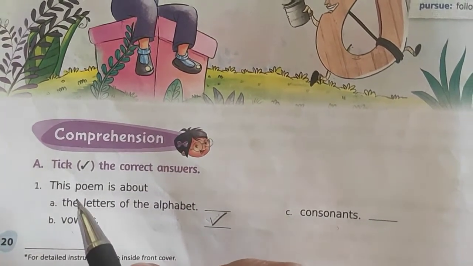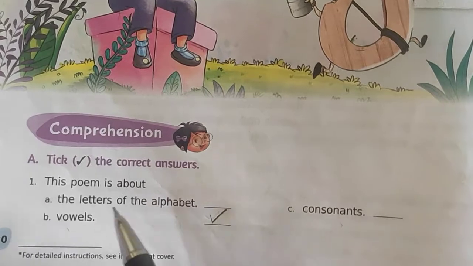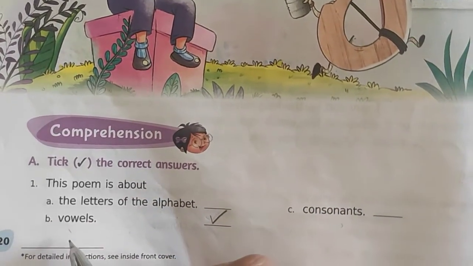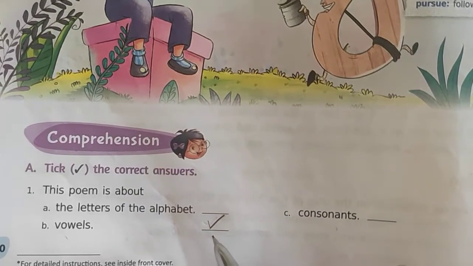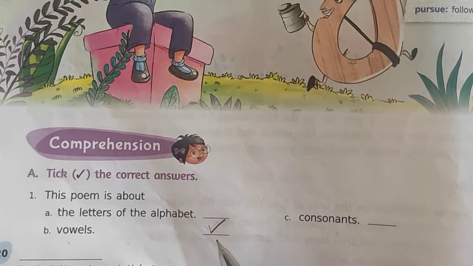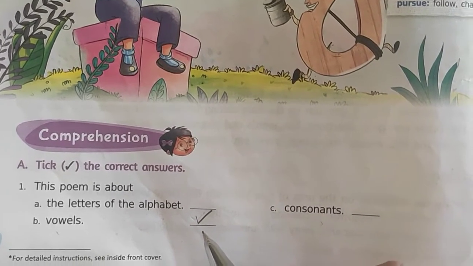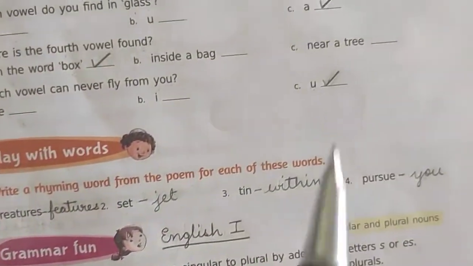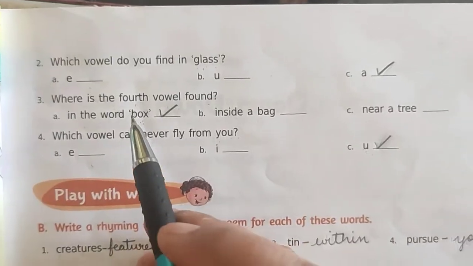Number 1: this poem is about the letters of the alphabet, consonants or vowels? The correct answer is vowels. As the title of the poem is A-E-I-O-U, you all know that this poem is based on vowels. So the correct answer is vowels. Move on to the next page, page number 21.